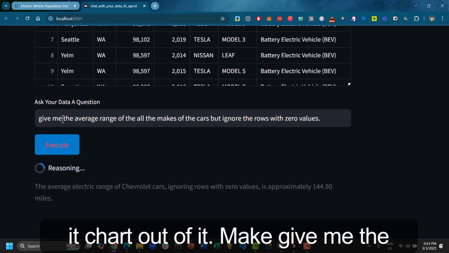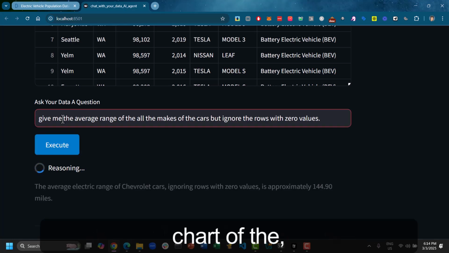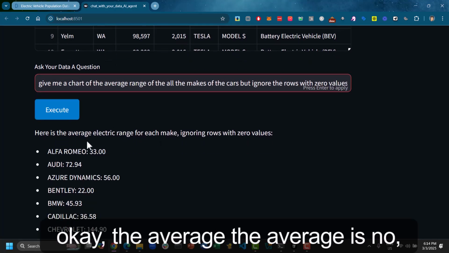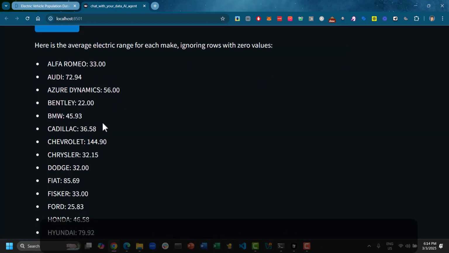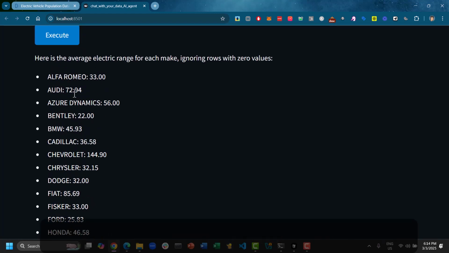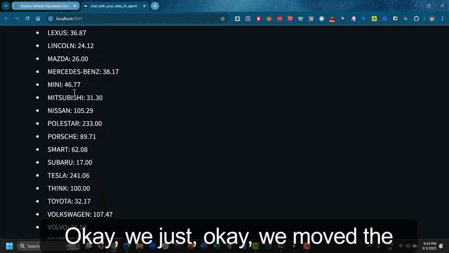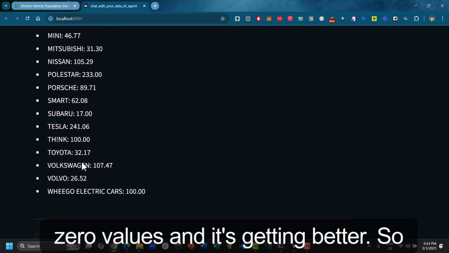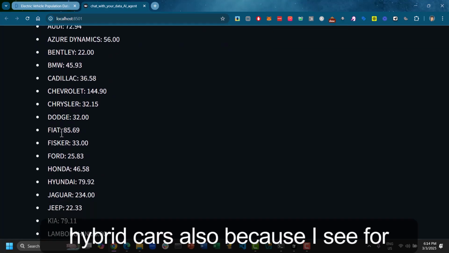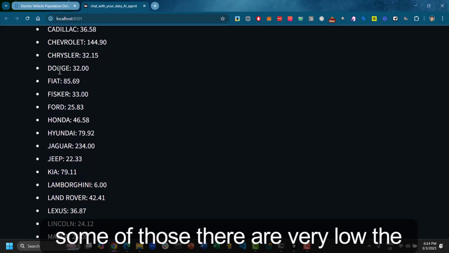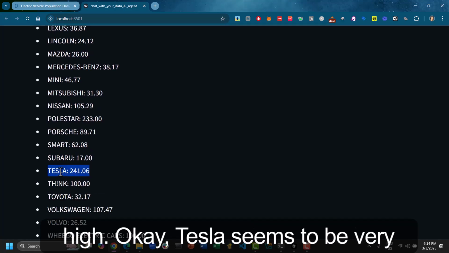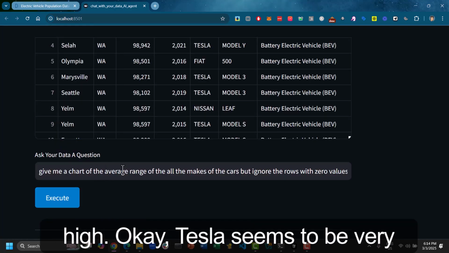And then I'm going to ask you to make a chart out of it. Give me a chart of the average electric range with zero values. Zero values. I'm not very happy with this answer. Let's say we get Tesla. Okay, removed the zero values and it's getting better. So there must be hybrid cars also, because I see for some of those the mileage is very low, whereas for Tesla it's still high. Okay, Tesla seems to be very high.